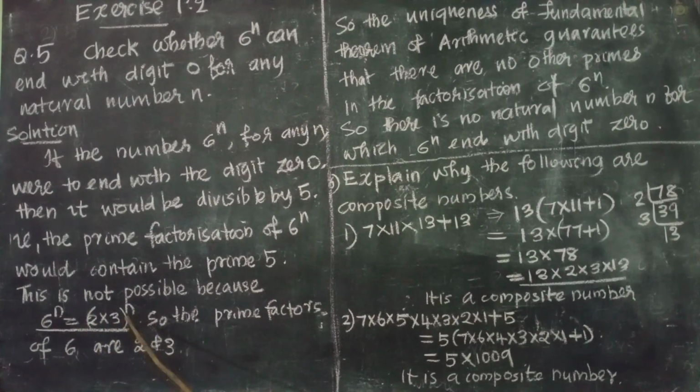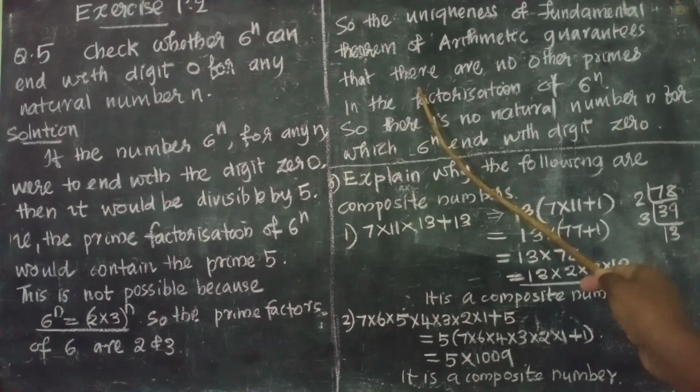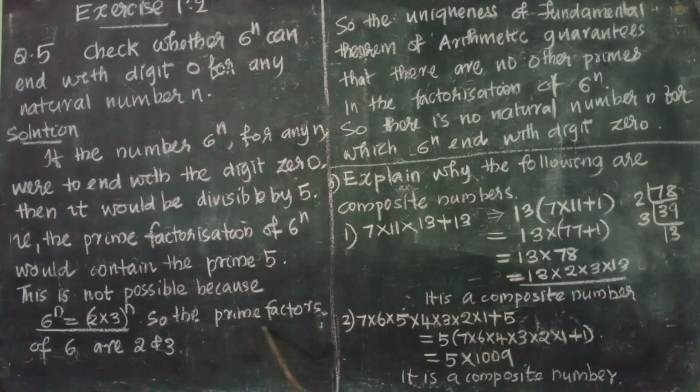The prime factors of 6 are 2 and 3. It is not possible for 5 to come there, because the uniqueness in the fundamental theorem guarantees that there are no other primes in the prime factorization. So there is no natural number n for which 6 raised to n ends with the digit 0.